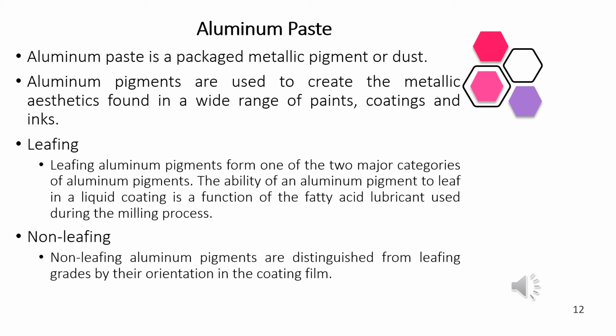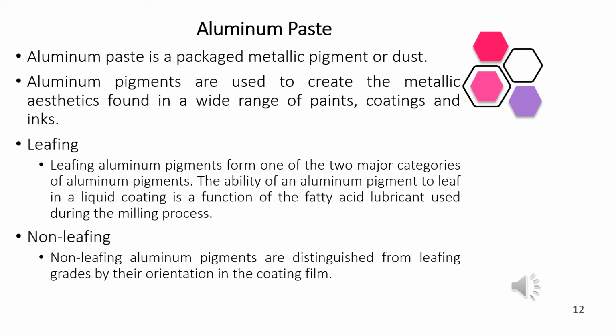Aluminium paste. Aluminium paste is a packaged metallic pigment or dust. Aluminium pigments are used to create the metallic aesthetics found in a wide range of paints, coatings, and inks.